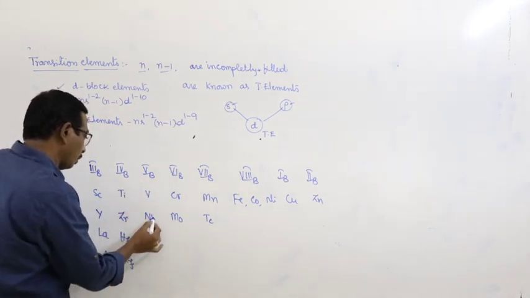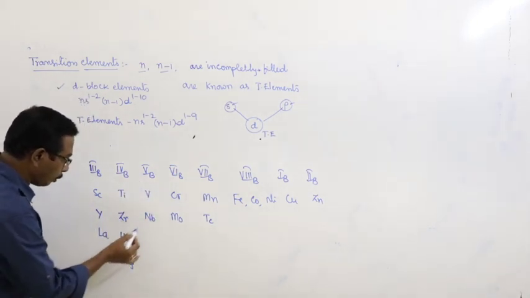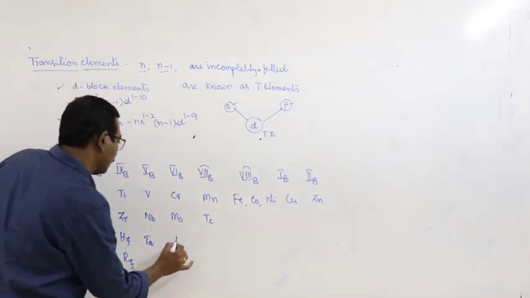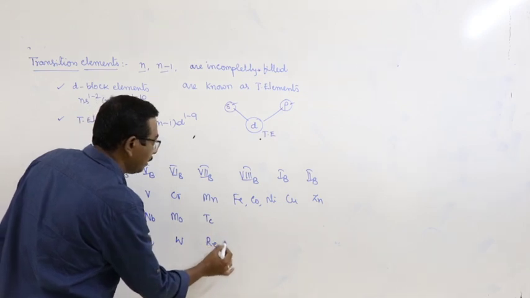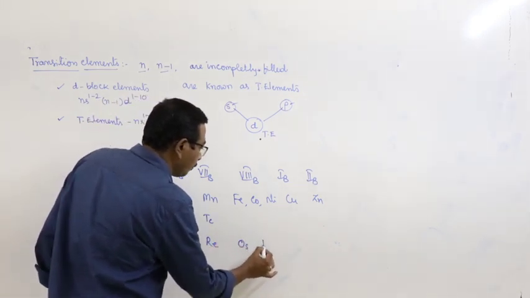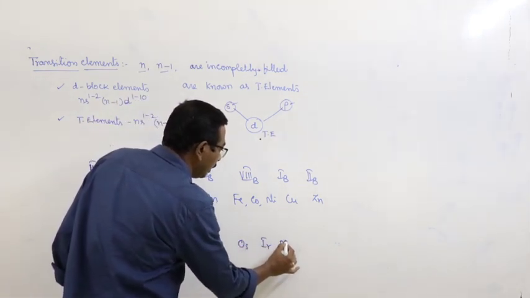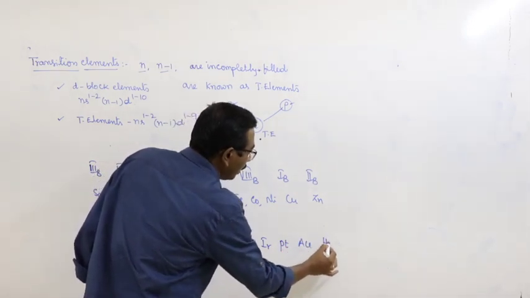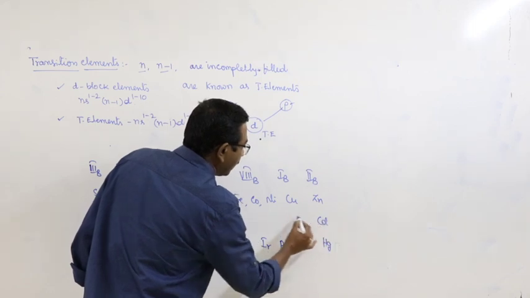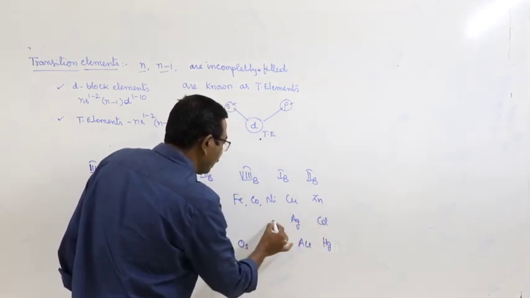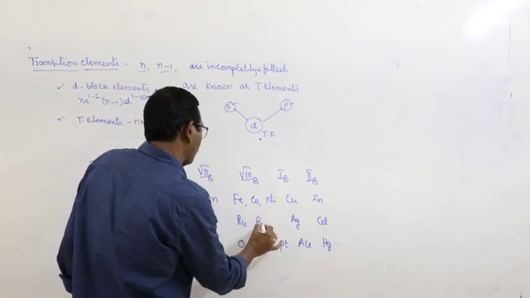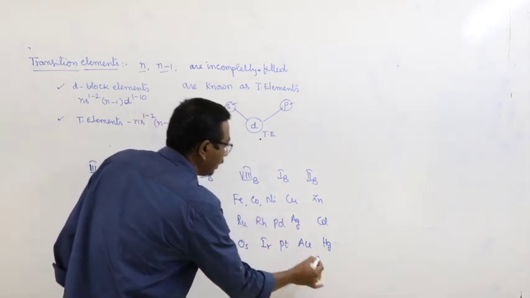Vanadium, niobium, hafnium, tantalum, tungsten, rhenium, osmium, iridium, platinum, aurum and mercury. This is cadmium, silver, ruthenium, rhodium, palladium.